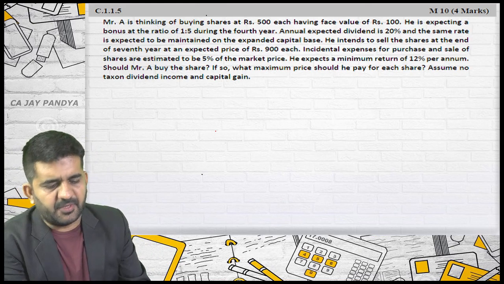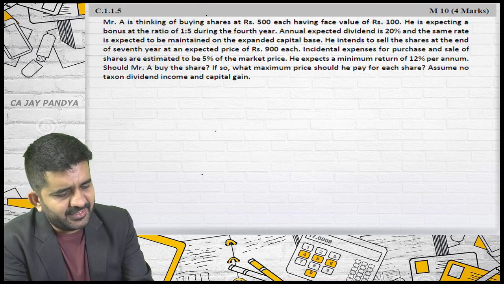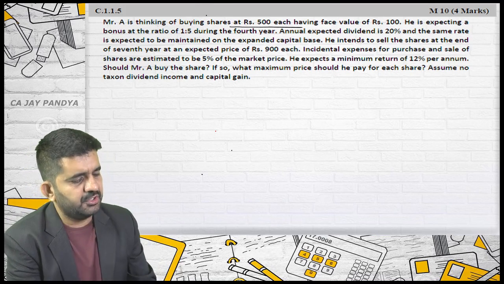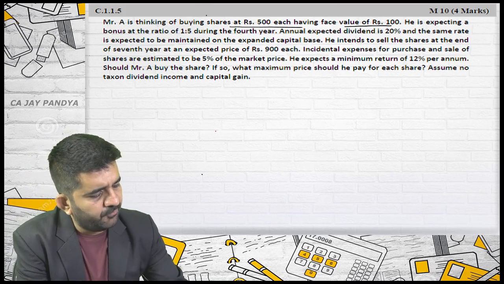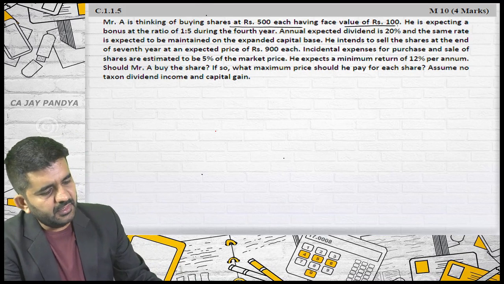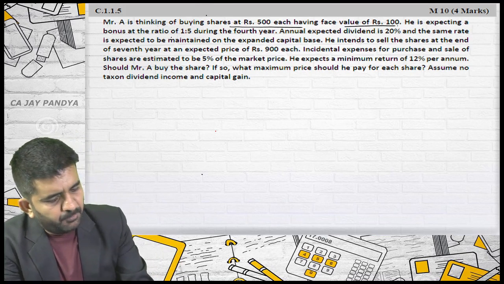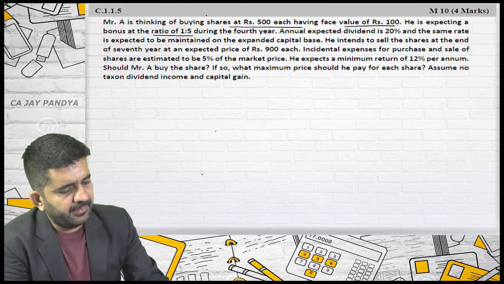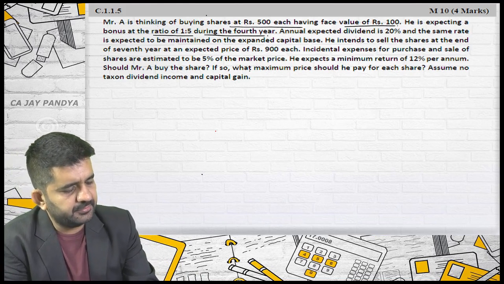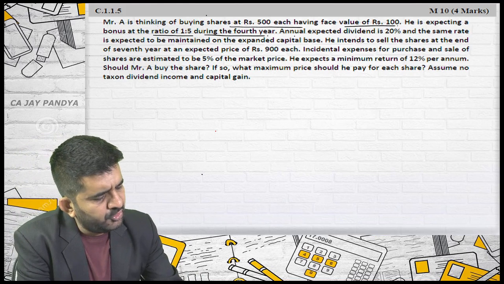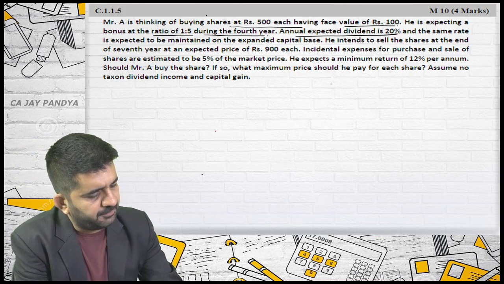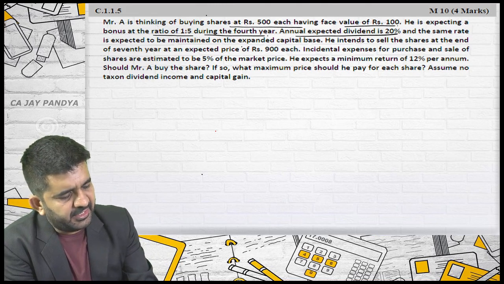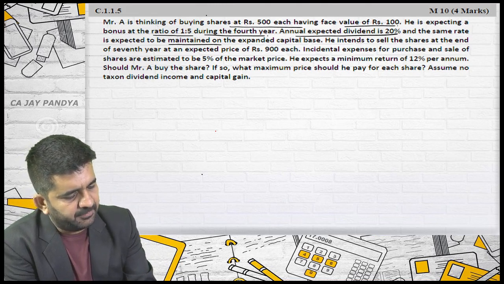See question 1.1.5. Mr. A is thinking of buying shares at the rate of rupees 500 each, having a face value of rupees 100. He is expecting a bonus in the ratio of 1:5 during the 4th year. Annual expected dividend is 20%, and the same rate is expected to be maintained on the expanded capital base.